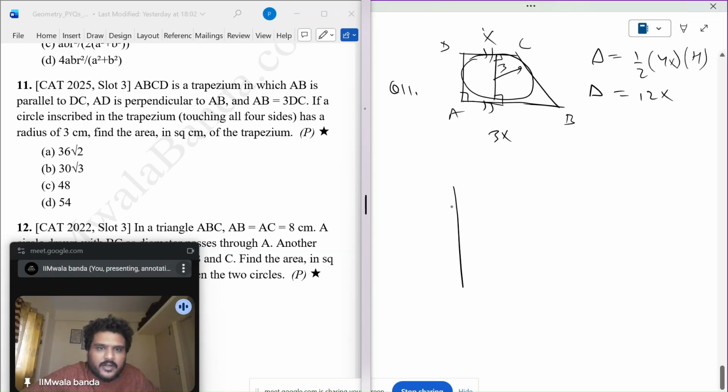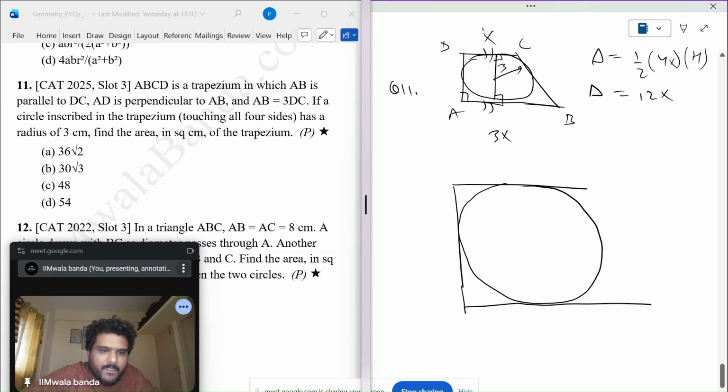Let's look at the diagram. Got it. This is the diagram.